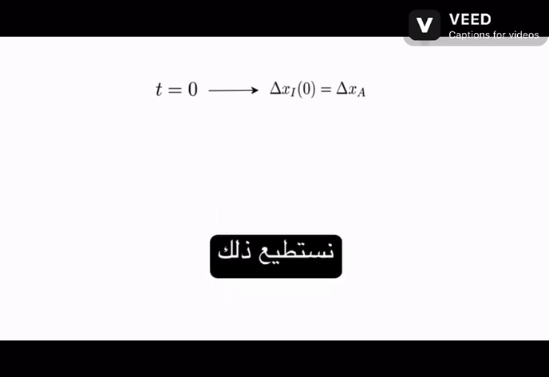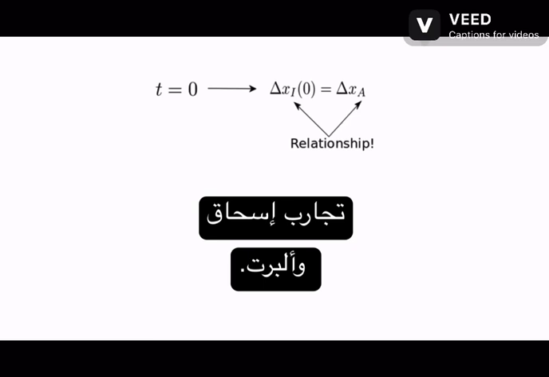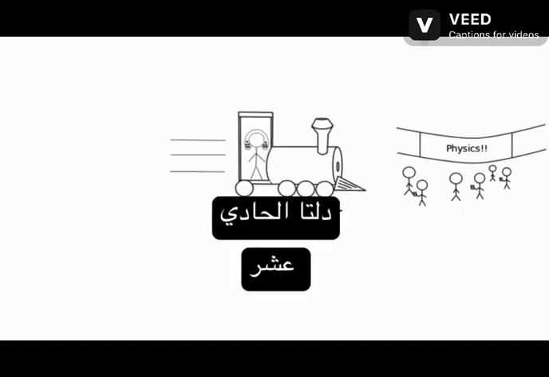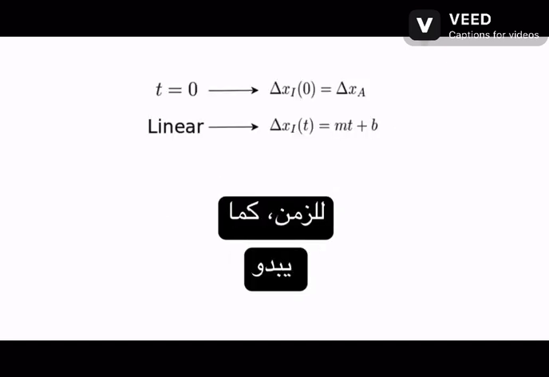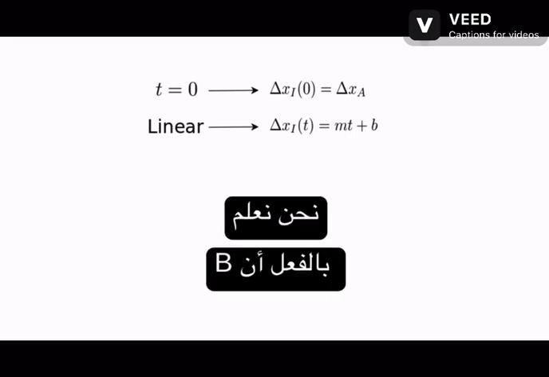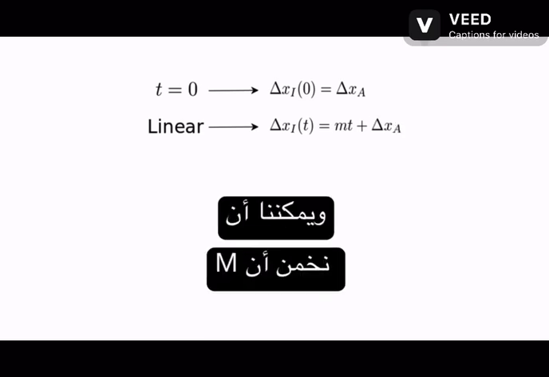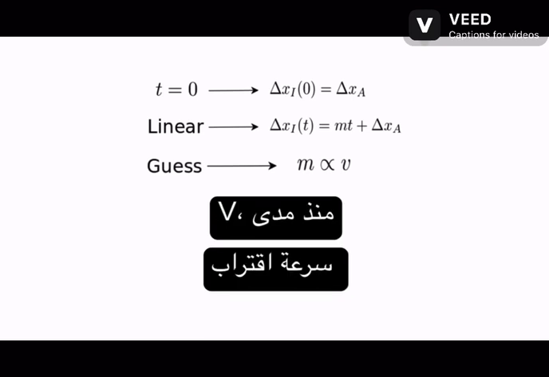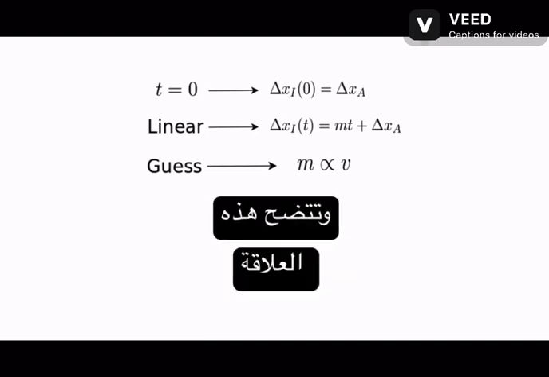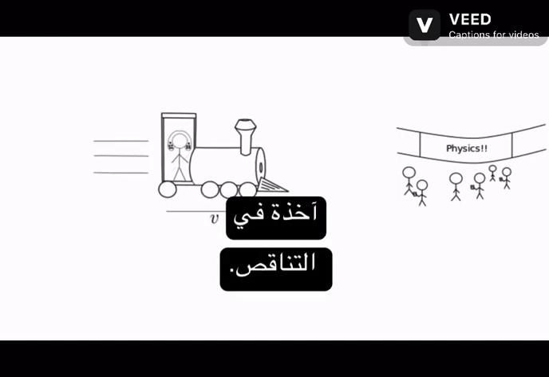This is a good start since we can see that there is already a relationship between the experiences of Isaac and Albert. Since the conference will be getting closer to Isaac at a steady rate, we know that delta xi should be a linear function of time, looking like delta xi is equal to mt plus b. We already know that b is equal to delta xa since this is Isaac's starting point, and we can guess that m is related to v since how quickly the conference approaches Isaac directly depends on how fast the train is moving. This relationship becomes clear when we realize that Isaac's distance to the conference is decreasing.